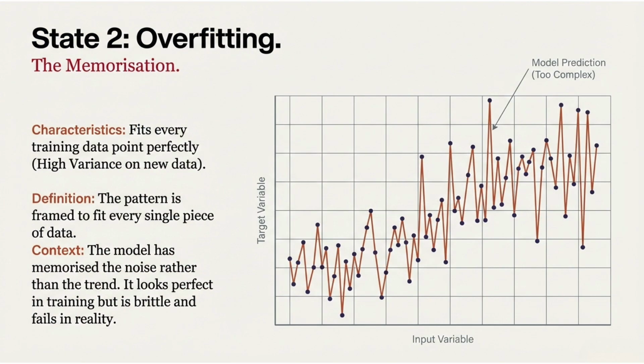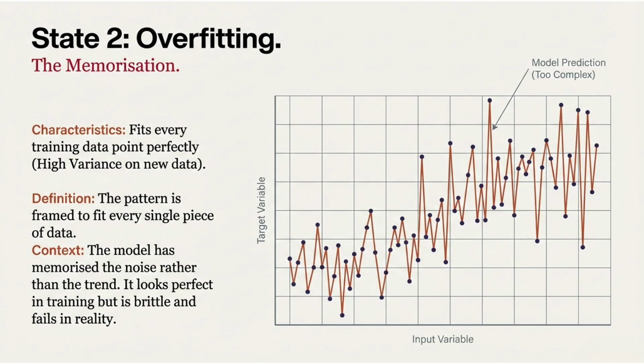In overfitting, the model or the pattern is too complex. It fits every single data point perfectly, even the random noise in the data during training. At first glance, this looks impressive. The predictions line up exactly with the training points and the training accuracy is extremely high, giving less error or no error, which means low bias. However, this is actually a problem. The model is not learning the underlying trend. Instead, it is memorizing the data, including fluctuations that don't represent real patterns.